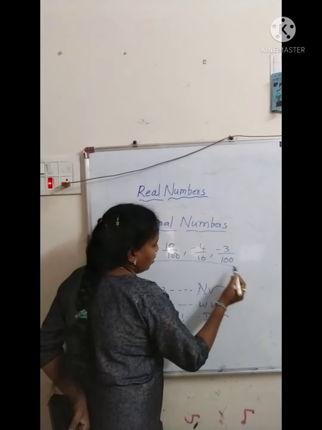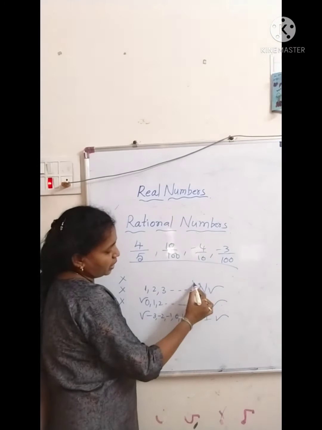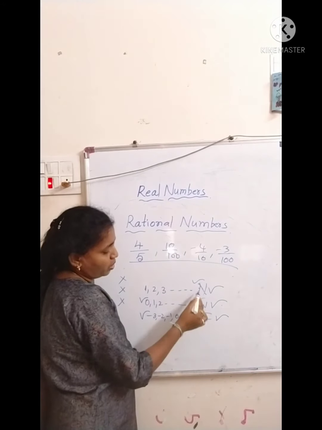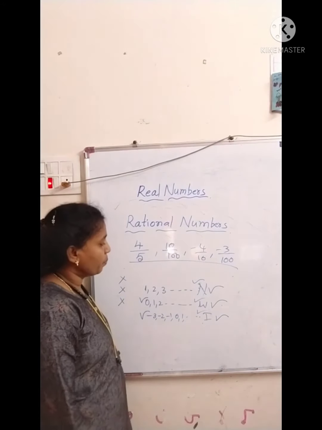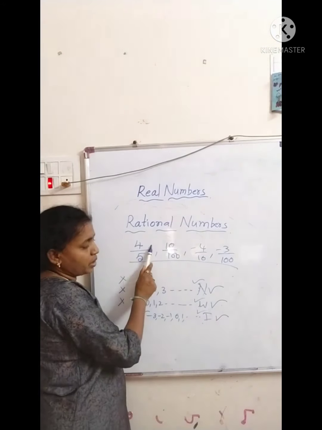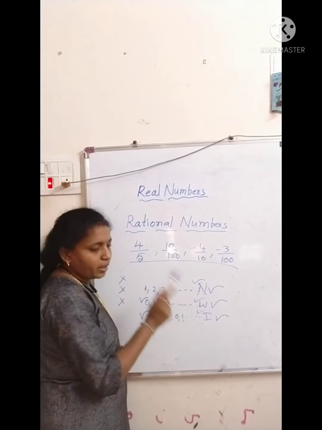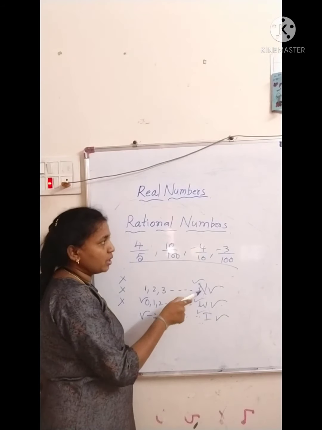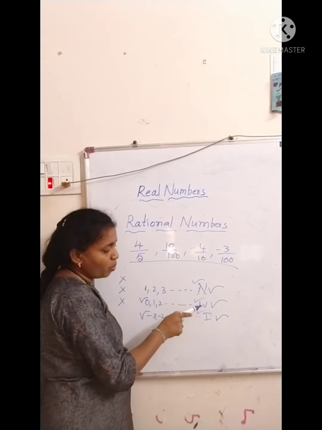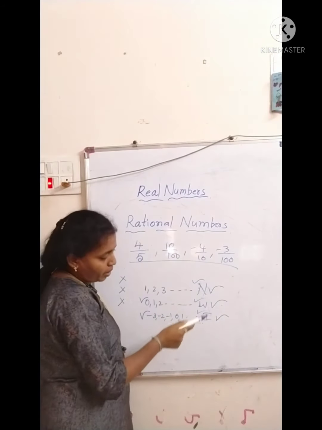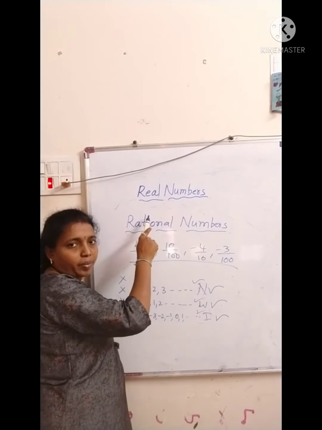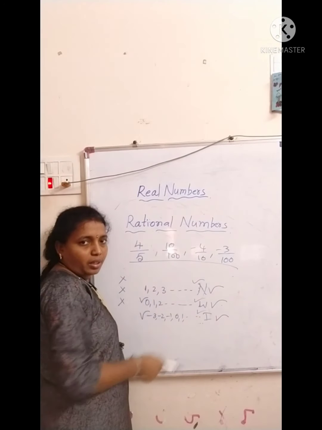These do not belong to any one of the sets natural, whole and integers. So rational numbers need not be natural, whole or integers. But every natural number is a rational number, every whole number is a rational number, every integer is a rational number. Okay, is it clear? Right.